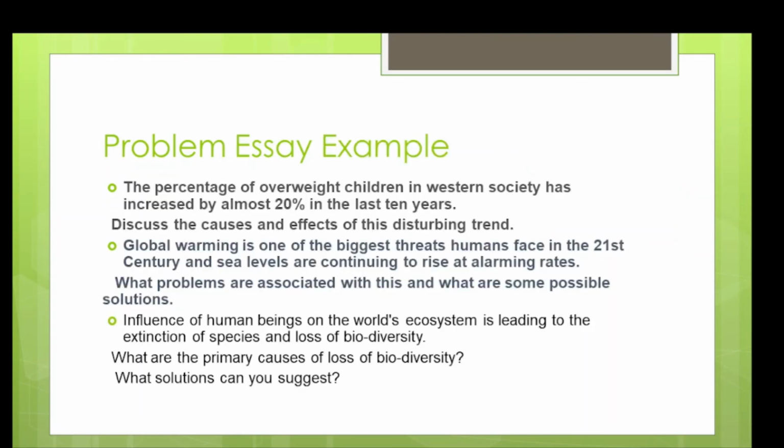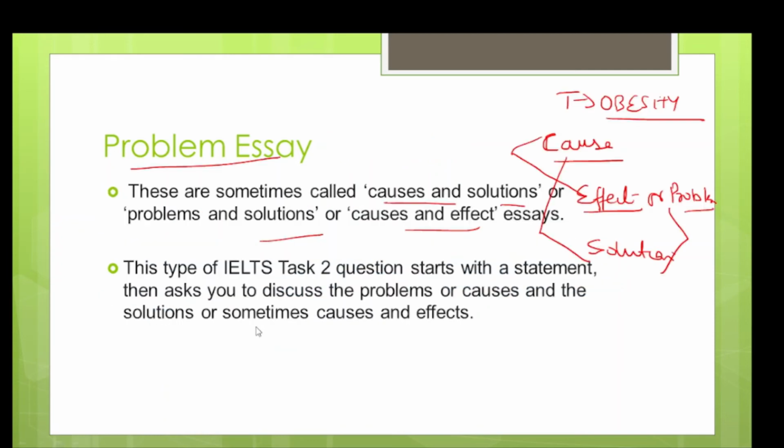Okay, let's take an example. Say this is the question: the percentage of overweight children in Western society has increased by almost 20% in the last 10 years. Discuss the causes and effects. So here they are asking you to discuss the causes and the effects of this. Here they are asking what are the problems and what are the solutions. In this they are asking causes and solutions. So they can ask any two of it. Either they can ask cause and effect, cause and solution, or problem and solution.